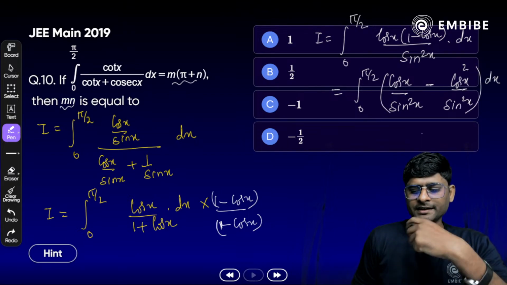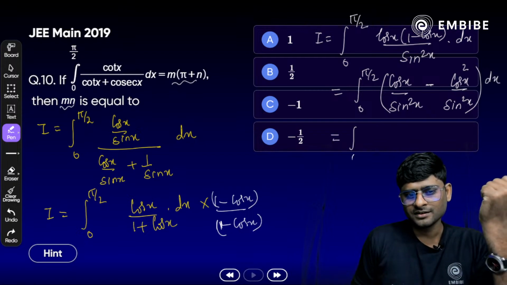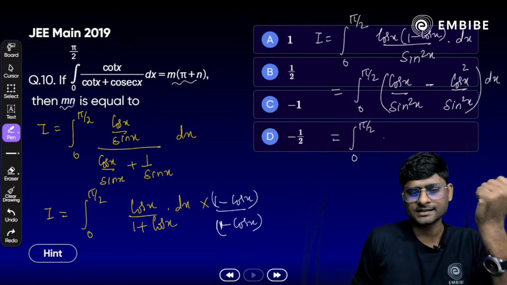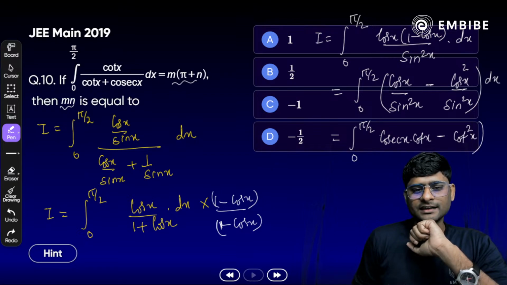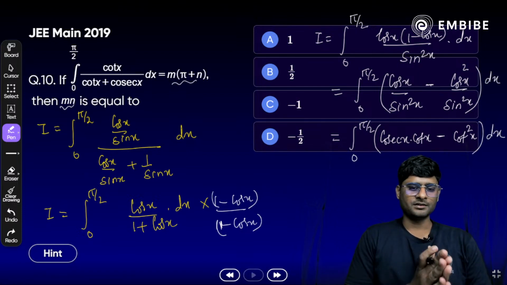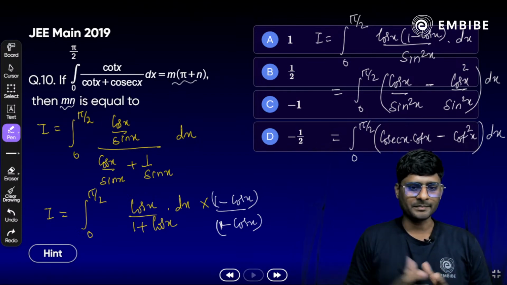So what we get here? The integral from 0 to pi by 2 of cosec x cot x minus cot square x dx. Now how do we integrate cot square x? For cot square x we need to convert into cosec, yes, cosec square theta minus 1.